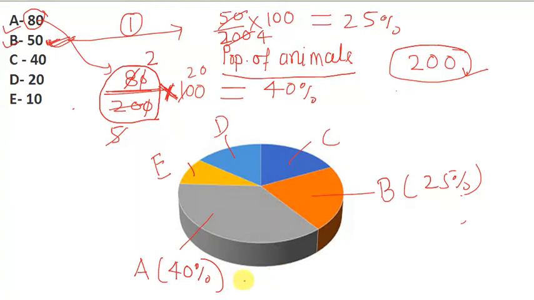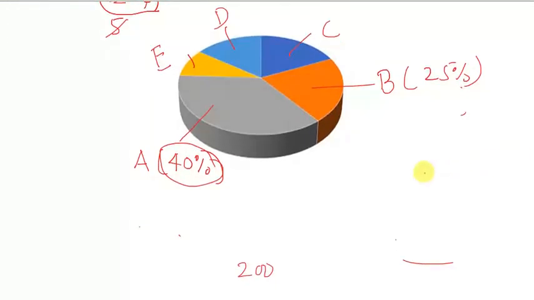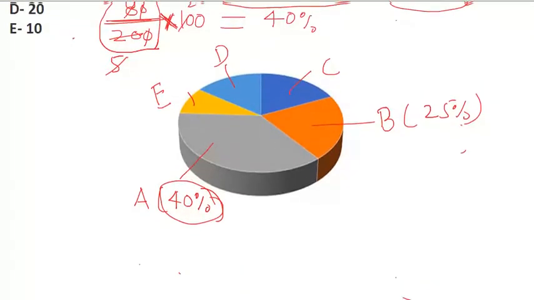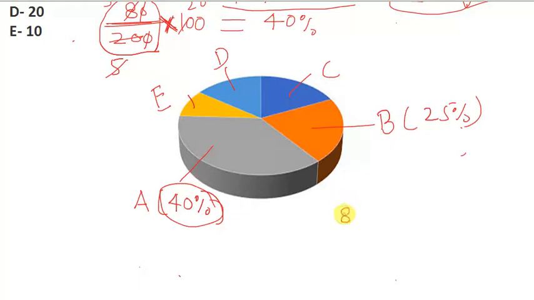Okay, here we are representing the data in percentage. Similarly, we can also represent the data in degree. So if we represent the data in degree, what formula will we use? We will divide the number 80 by 200 and multiply it by 360.